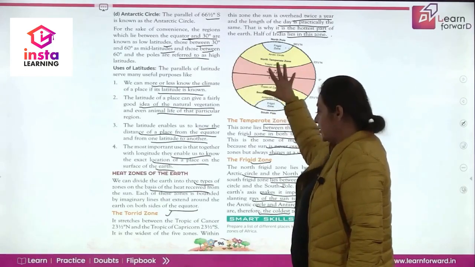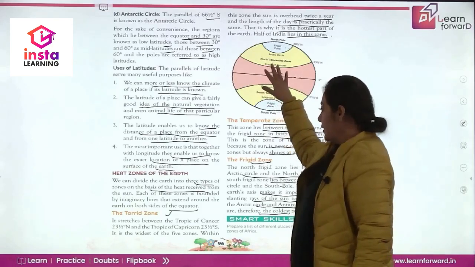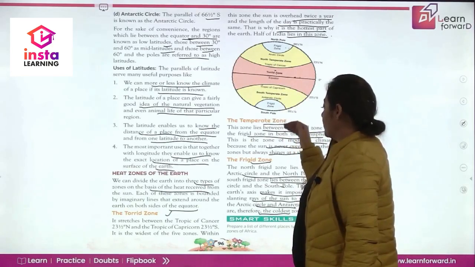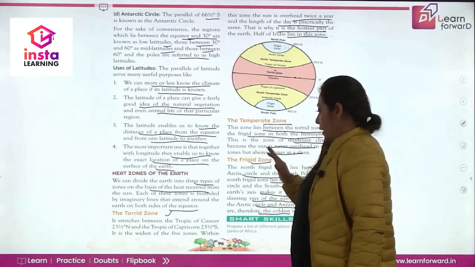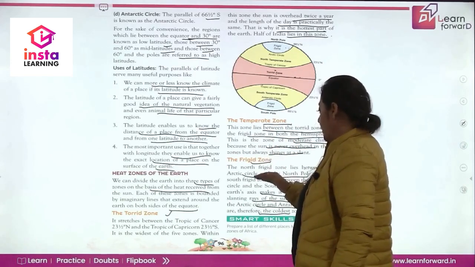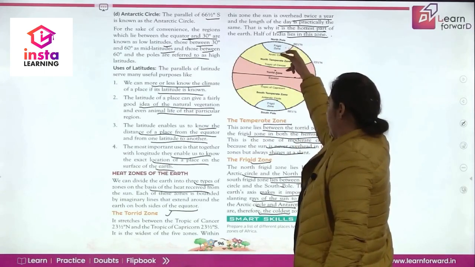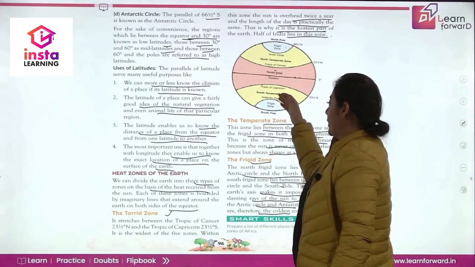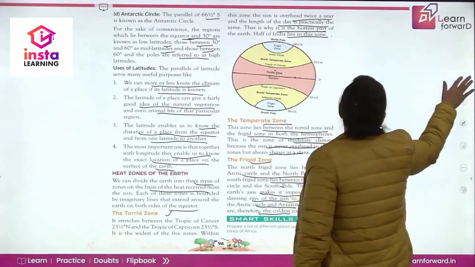This is the widest zone, the sun is overhead here, and most of India lies in this zone. The temperate zone lies between the frigid zone and the torrid zone, and here the sun is slanting. The frigid zone has two parts, the north frigid zone and the south frigid zone. The north frigid zone lies between the North Pole and Arctic Circle, and the south frigid zone lies between the Antarctic Circle and the South Pole. It is the coldest zone. This we have studied in detail.